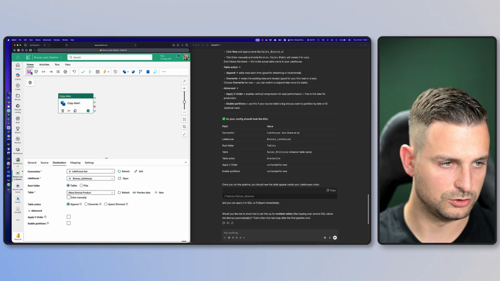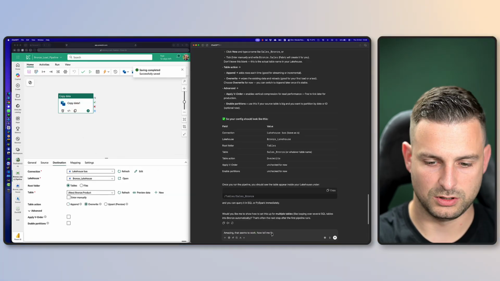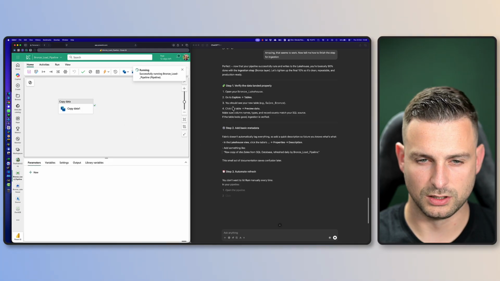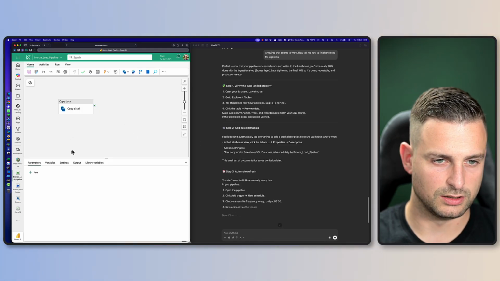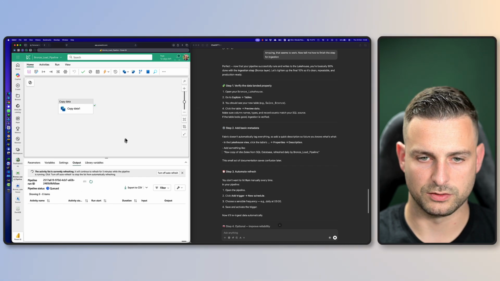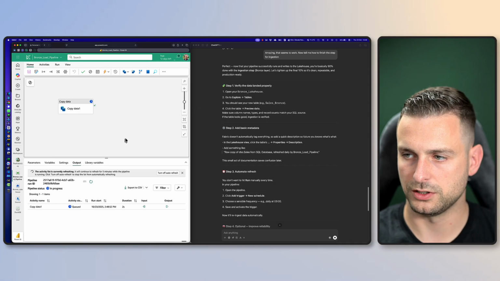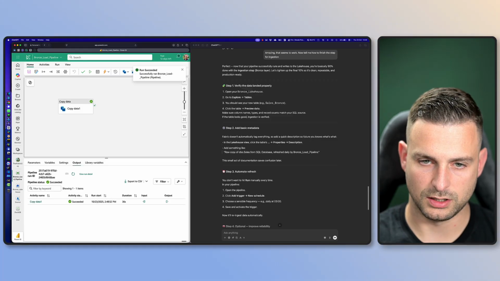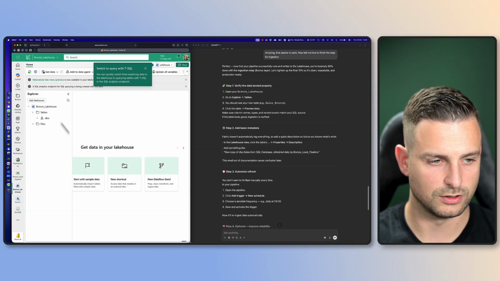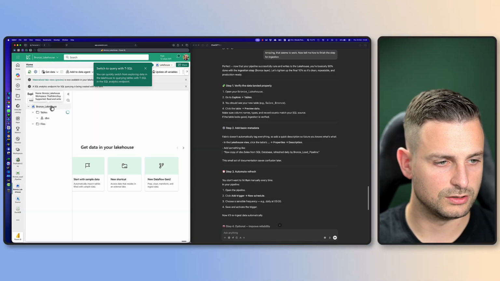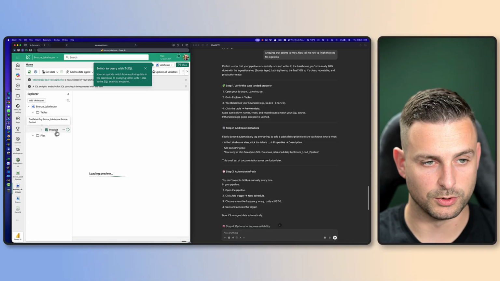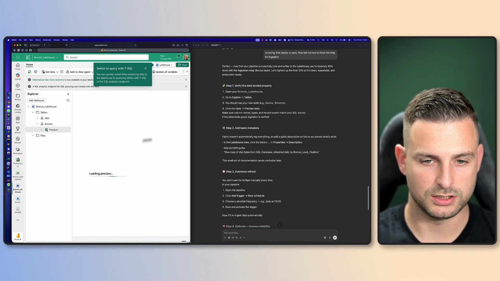So copy data should be done. Okay, it asked me to run this. And then after running the pipeline, there should be data in our bronze lakehouse. So let's wait a few seconds to let this finish. That has succeeded. Now it asks me to verify that the data has landed. So we go to our lakehouse from here, refresh the tables, and we see that there is a bronze schema with a product table now. That seems to be working.